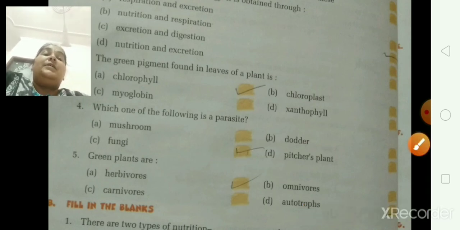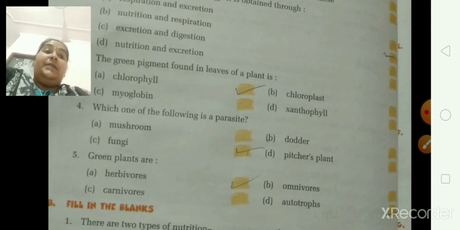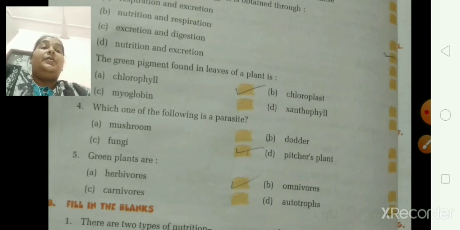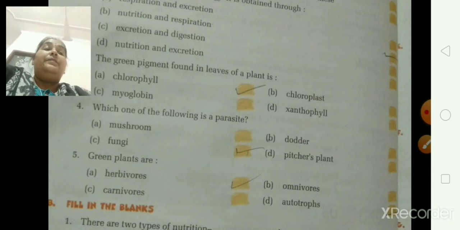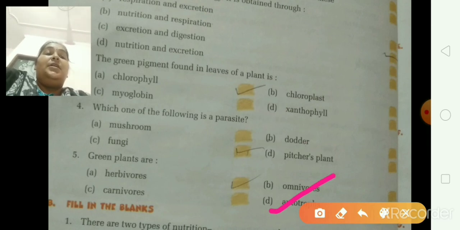Green plants are at the start of the chapter. I have told you that autotrophic nutrition depends only on green plants, which are called autotrophs. Number D is the right answer, that is autotrophs.